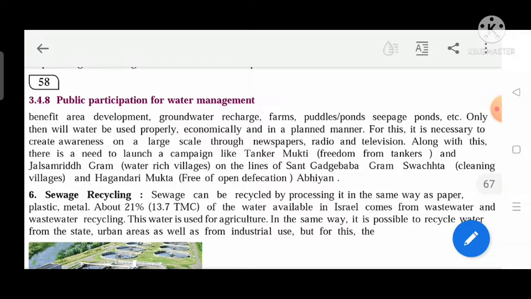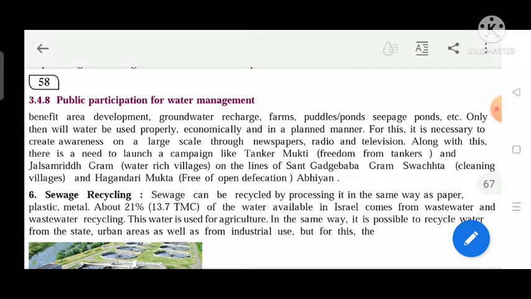Along with this, there is a need to launch a campaign like Tanker Mukti, meaning freedom from tankers. Why do people use tankers? Because in many areas water scarcity triggers the calling of water tankers, and tankers sometimes bring contaminated water or non-potable water.